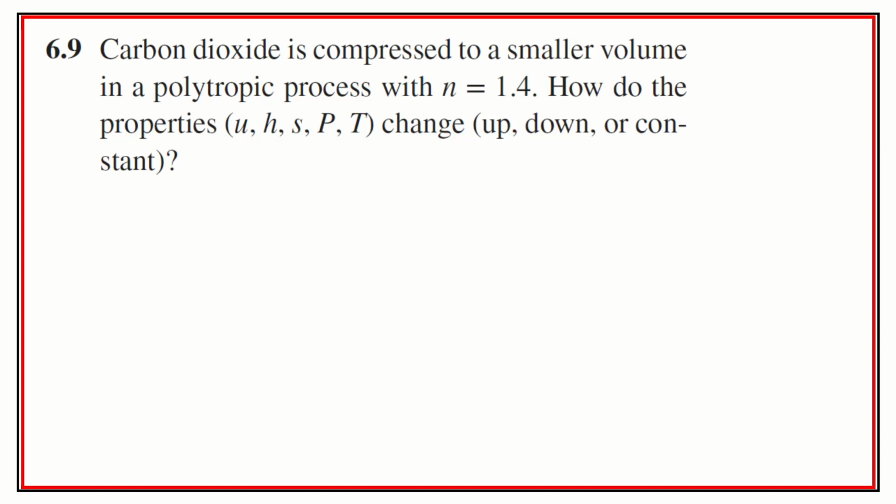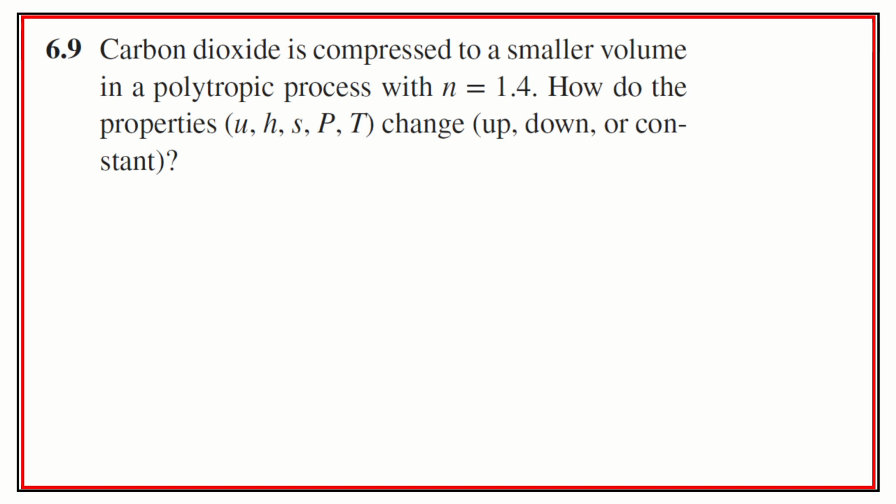Another example for class 22 is this one right here out of Borgnakke, problem 6.9. It says carbon dioxide is compressed to a smaller volume in a polytropic process where the exponent is 1.4. How do the properties, internal energy, enthalpy, entropy, pressure, and temperature change? Do they go up, down, or are they constant?